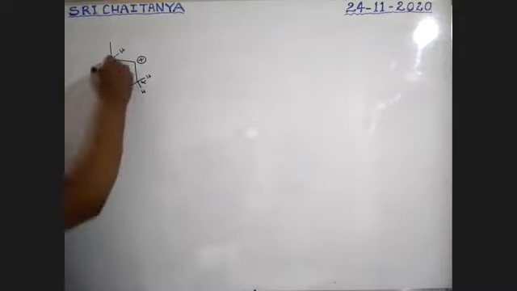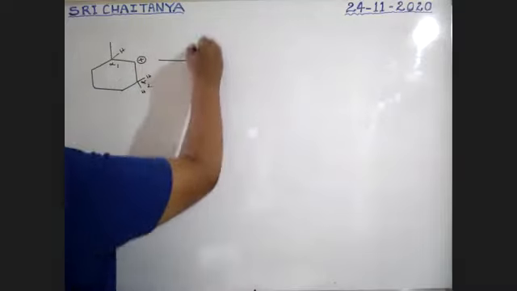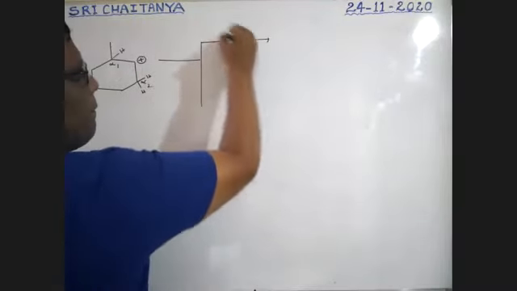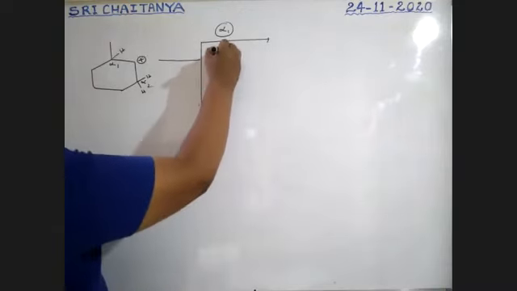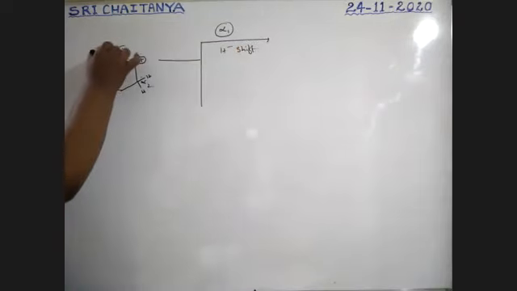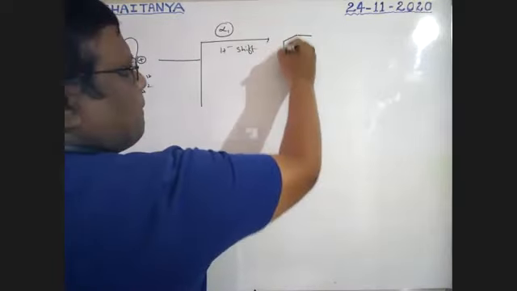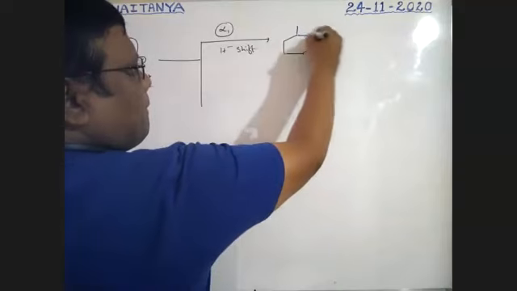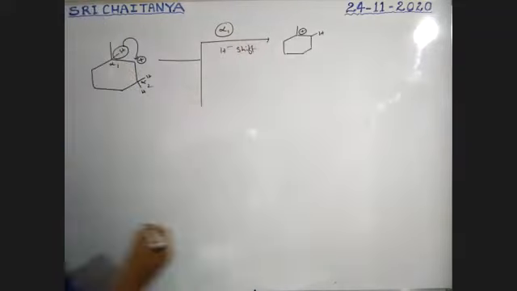So it is alpha 1, it is alpha 2. Let us take alpha 1, boys. If H minus shift takes place, hydride shift takes place, this H minus moves from here to here. So now this hydrogen has migrated, and that one gets positive charge.